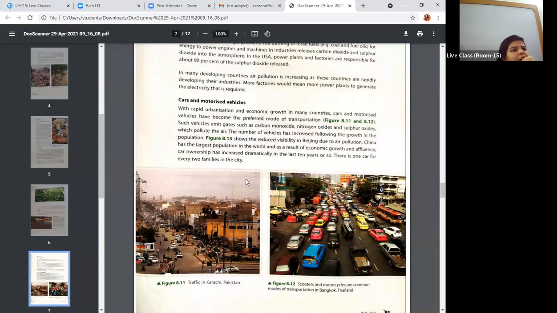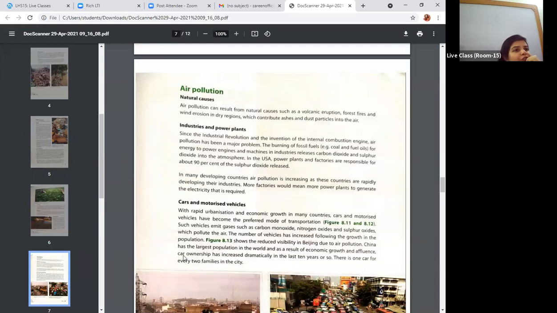Okay, stop. I mean, wait. So over here we are talking about air pollution. What are the natural causes? You can see that volcanic eruption can be a cause. You all must have seen volcanoes on TV, okay? Forest fire is one of the main causes of air pollution. If you remember, last year the high temperature created a lot of pollution. Fires contribute ashes and dust particles into the air. Definitely when something burns, if we are burning plastic, then different types of dangerous particles are emitted, which can cause air pollution for you.